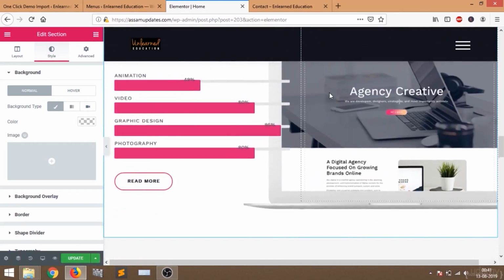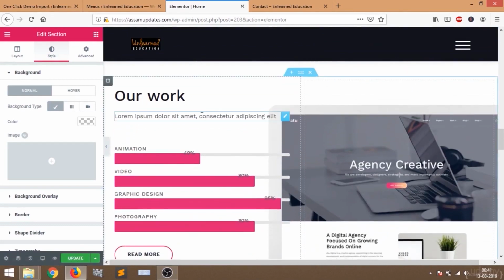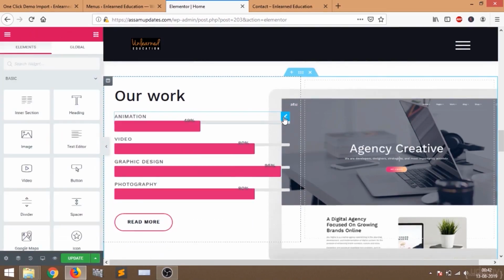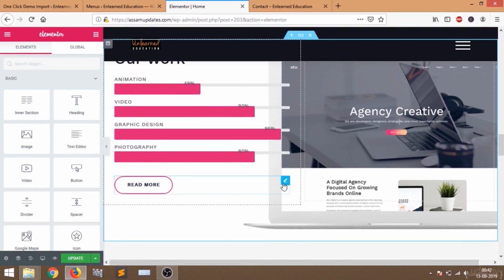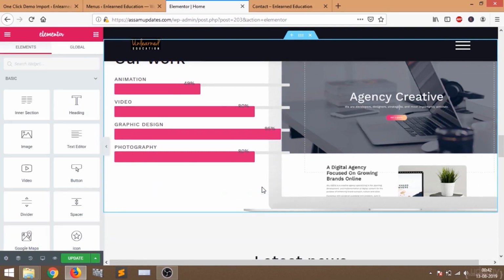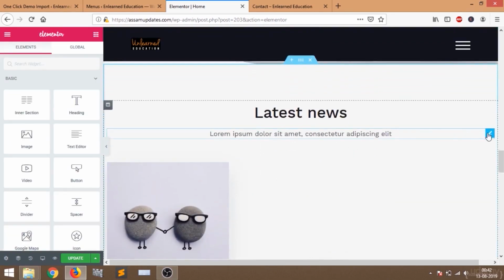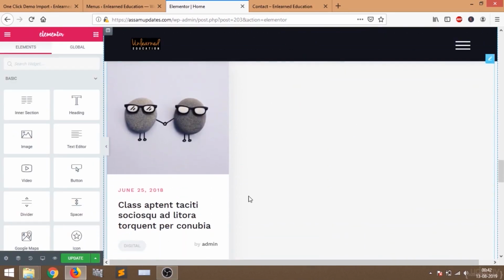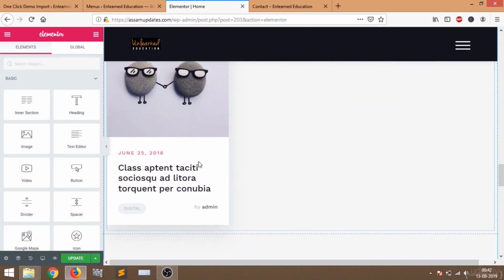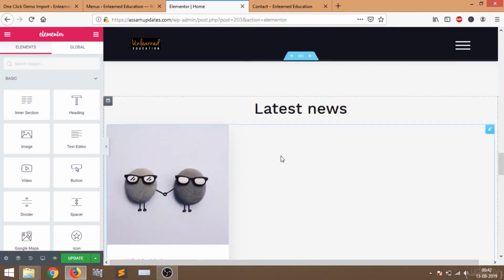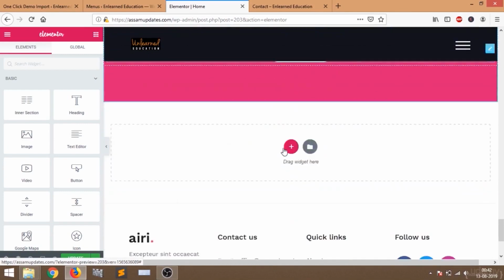I'm not going to change anything here. Let me remove this small tagline. I'll click here and then the delete button on my keyboard. I'm going to remove this read more button too. Just click on the edit button, then press delete. I'll do this with this one also. I deleted all the other posts except one. This is the one post which I did not delete, so it is showing here. So this is how you can change and edit your website.